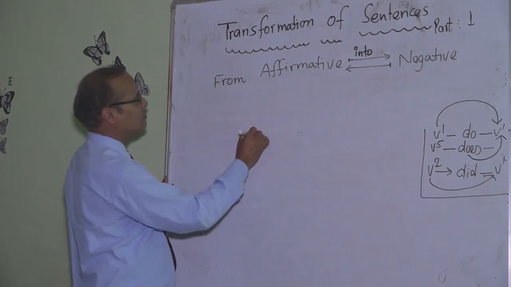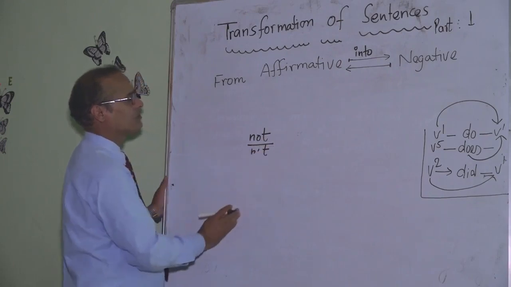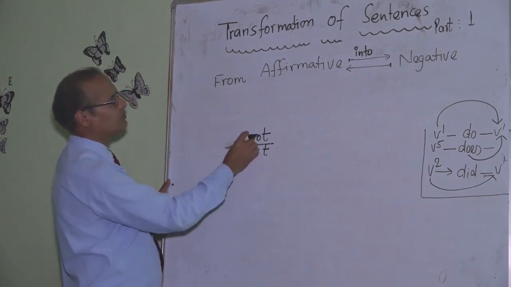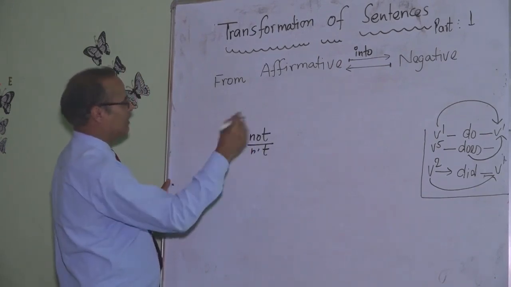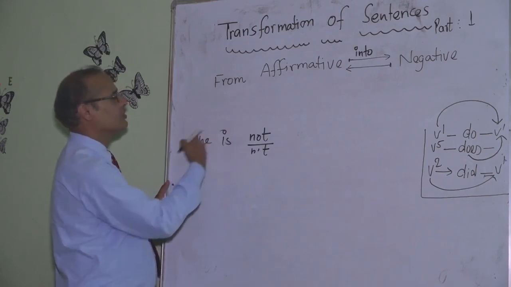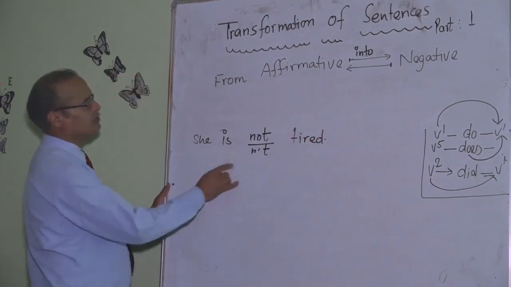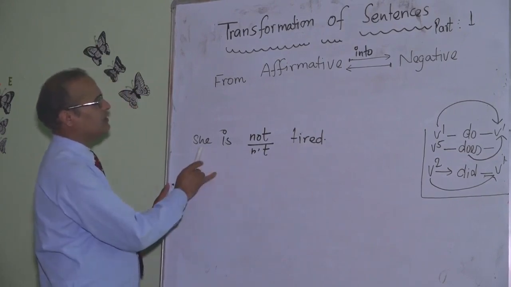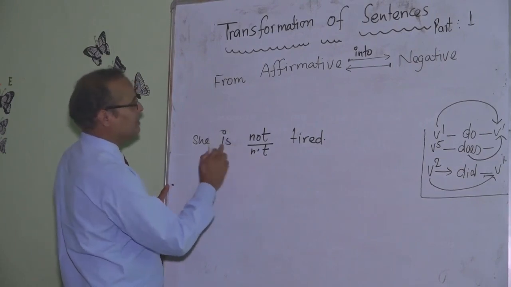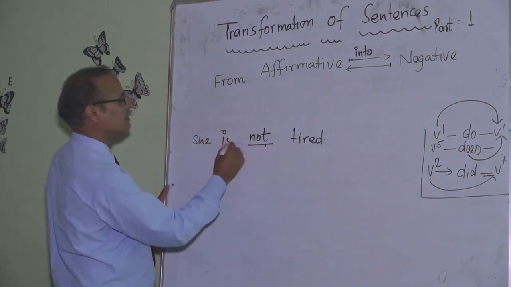we simply put not or an apostrophe t after these, except am. There is no contraction of am, we will have to put not there. Let's go through an example. She is tired. She is not tired, or she is, now the contraction you will have to put there. She isn't tired.